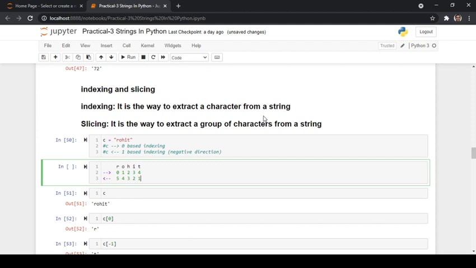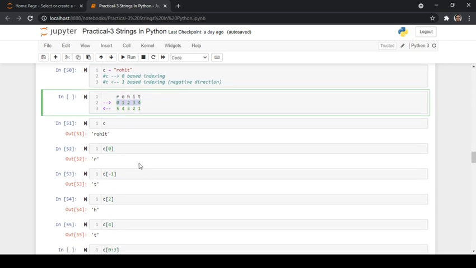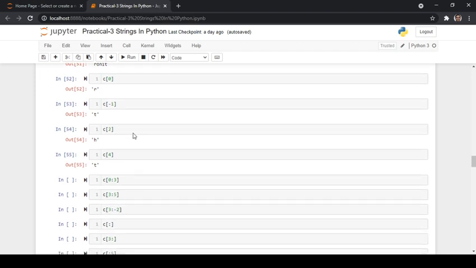So as it is in the negative direction, we have to attach minus with each and every index. But when it goes to the right side, according to the coordinate axis, it is a zero based index with positive values.